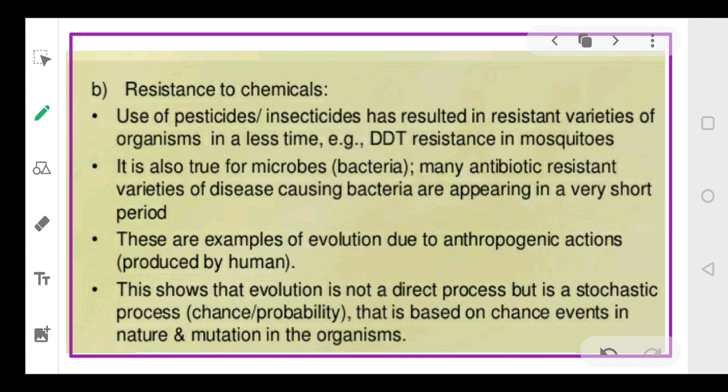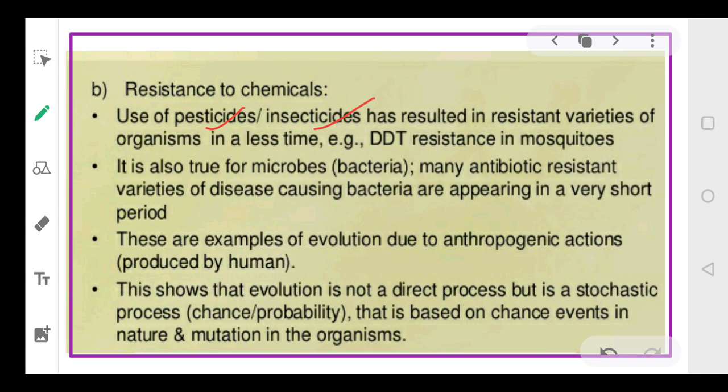The last concept that we have is resistance to chemicals. We know that nowadays in agriculture, and also in our homes, the use of pesticides and insecticides has greatly increased, isn't it? And there are some organisms which adapt themselves. They become resistant to those chemicals, so they will survive better.